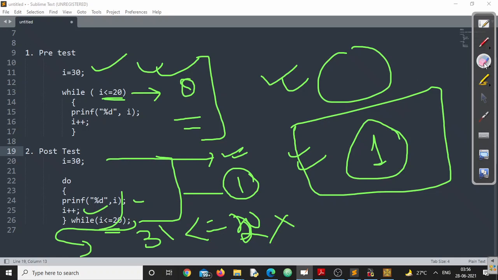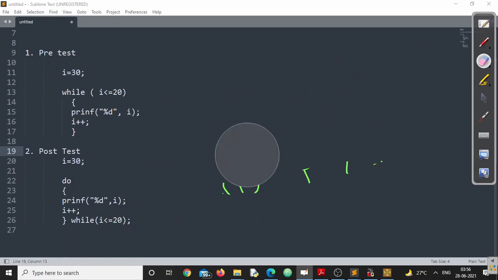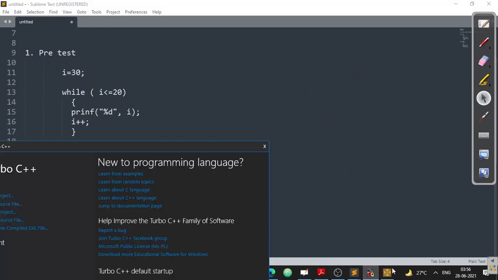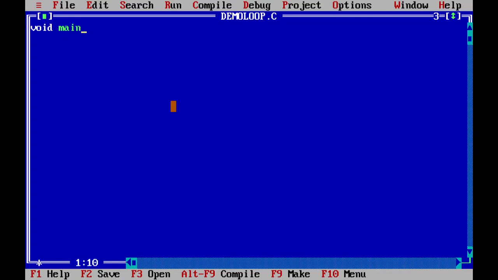But the right thing is it will be executed at least once. That's for sure. Let's check that in the C editor, because at all times I have told you: please believe your C compiler, do not believe me, right? Let's go through it. We'll go for both the loops.